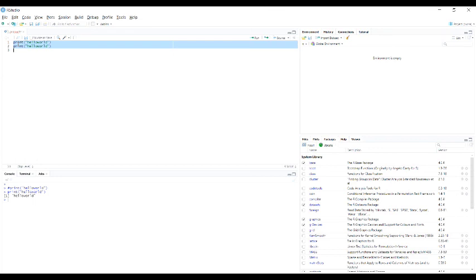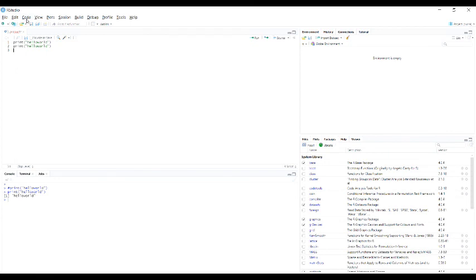Simply press Control plus Shift plus C. See, it's changing those two lines into comments, and we can remove the comments using the same shortcut, Control plus Shift plus C. See, it's turning the two comments back into statements.